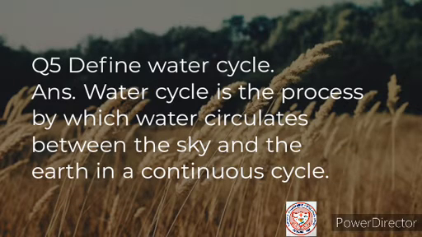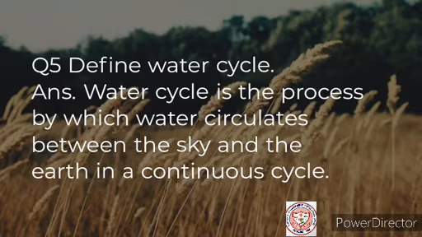Question number 5: Define water cycle. Define means definition, or what is water cycle. So the answer will be: Water cycle is the process by which water circulates between the sky and the earth in a continuous cycle. So what is water cycle?